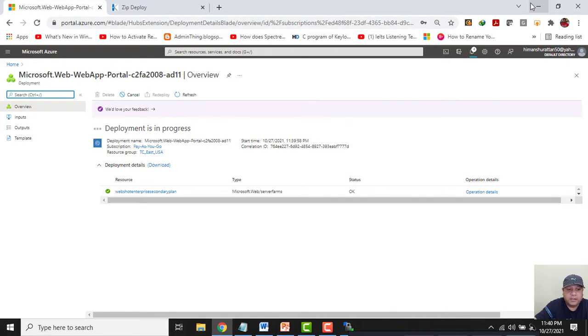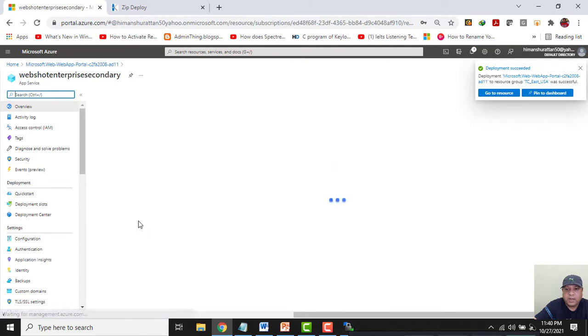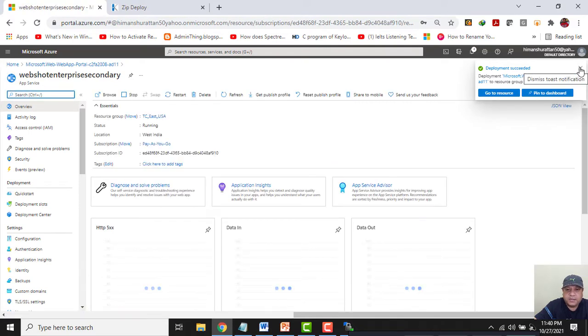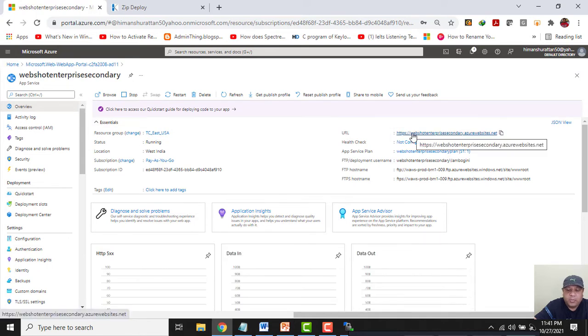Alright, this is created. Let me go to the resource. I can access this website, in a sense this app service, through this URL. But before I access it, let me again configure it through the push zip deploy method.